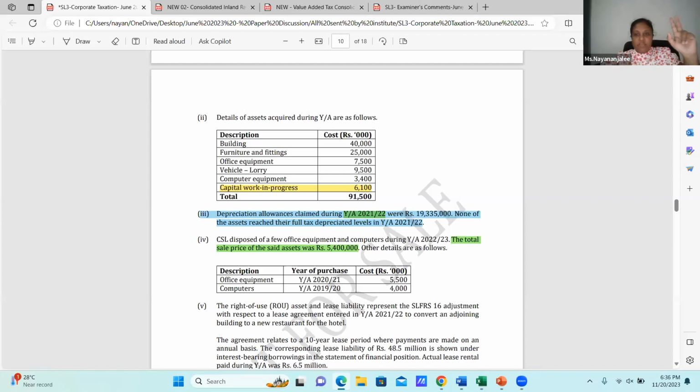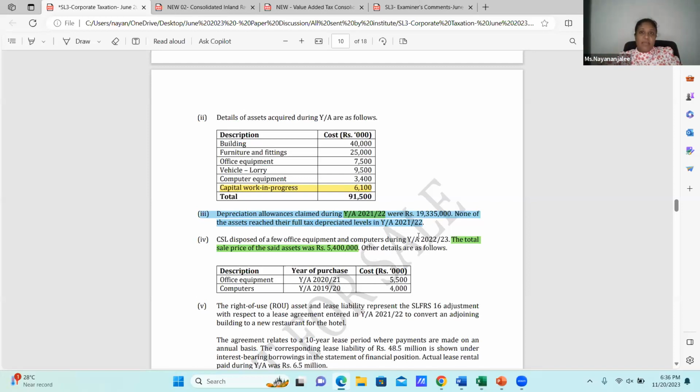Now for this one, 19,335,000, it's given for opening depreciable assets held at 31st March 2022. That is the capital allowance claim for the previous year.